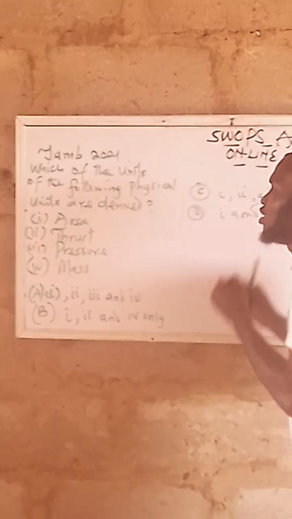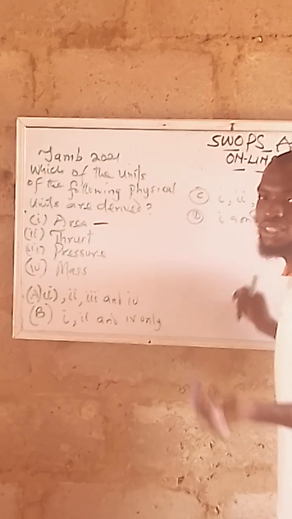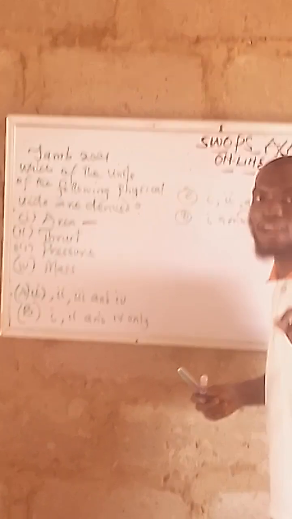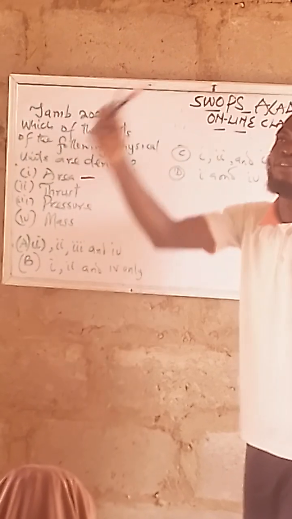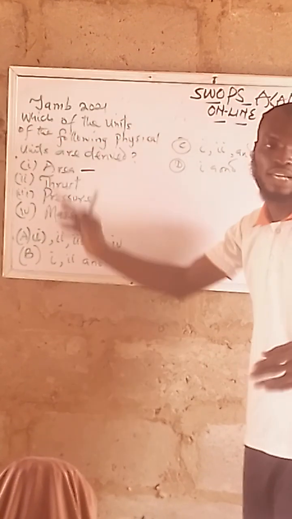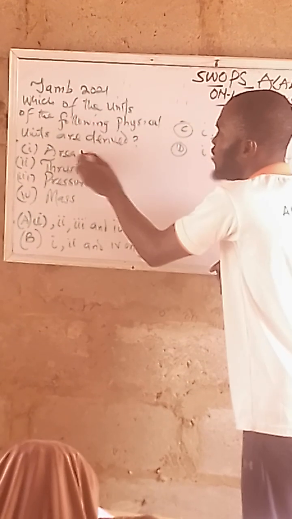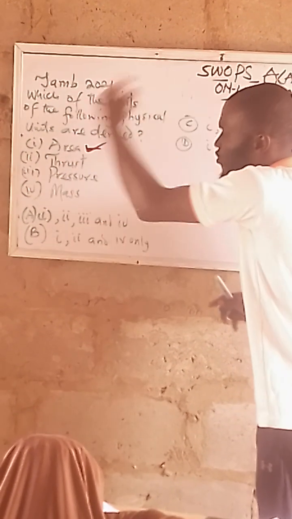Note that in our earlier video, I told you that area is what? Is it a fundamental quantity or a derived quantity? It is a derived quantity: L times L. L is from fundamental, another L from fundamental, and the coming together of them forms area. It is derived, a combination of fundamental quantities. That has gone. That means this is one of them. We are looking for a derived quantity out of this option.